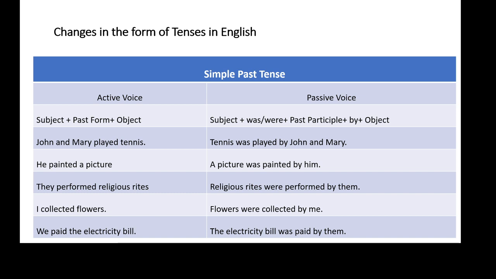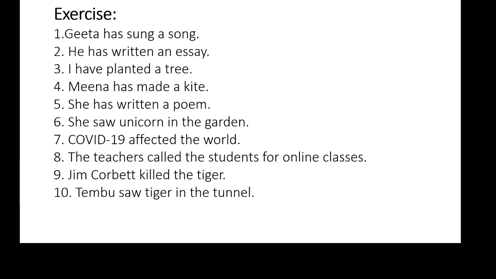Come down to the next example again. We paid the electricity bill. So in this sentence we is the subject, paid is the verb, the electricity bill is an object, so the answer is: the electricity bill was paid by us. So these are some of the examples for exercise. Some of the examples are of present perfect tense, and some are of simple past tense.